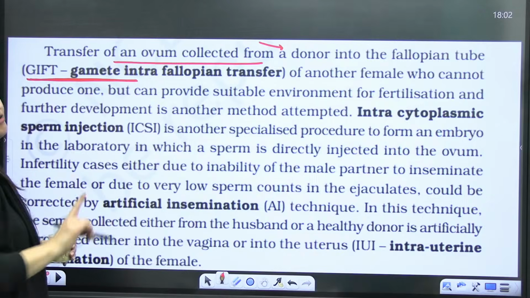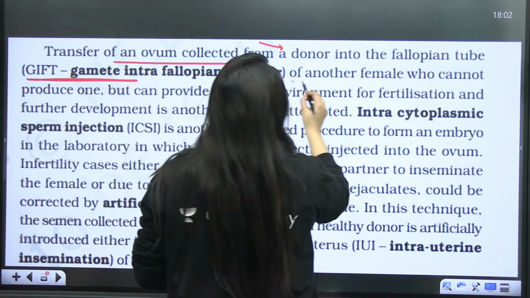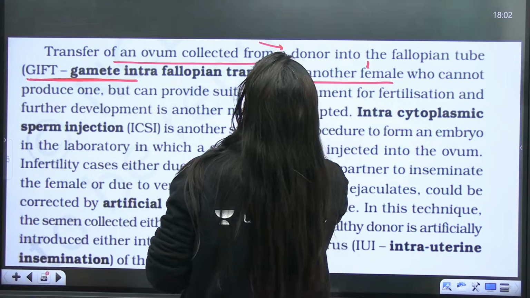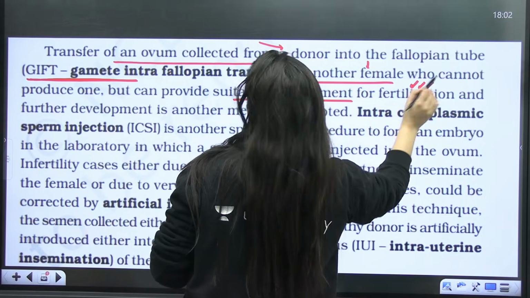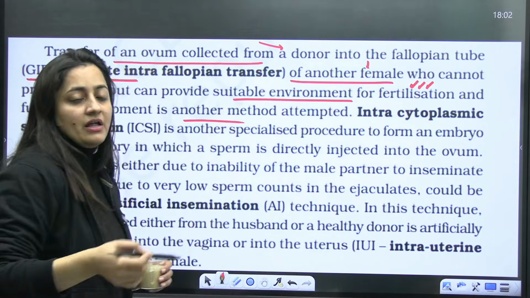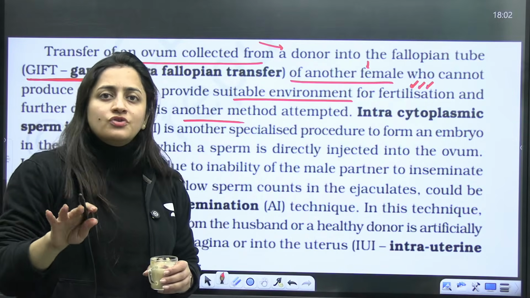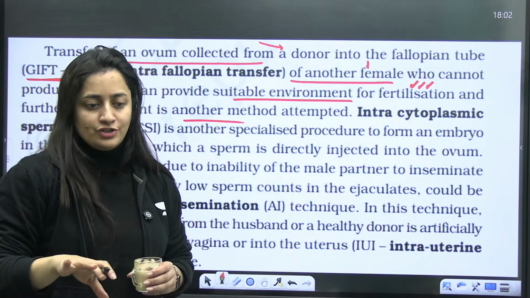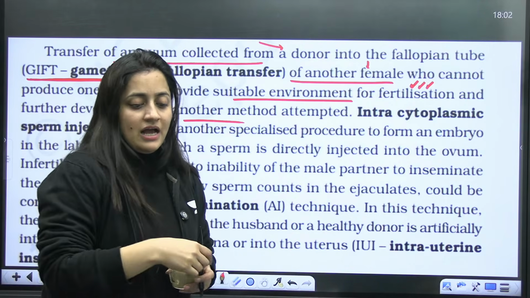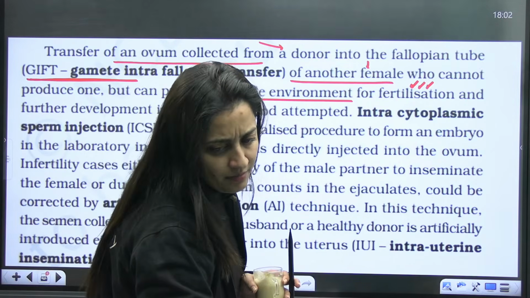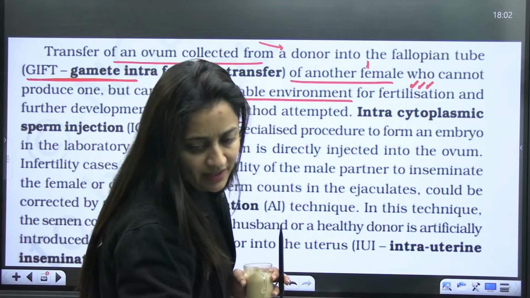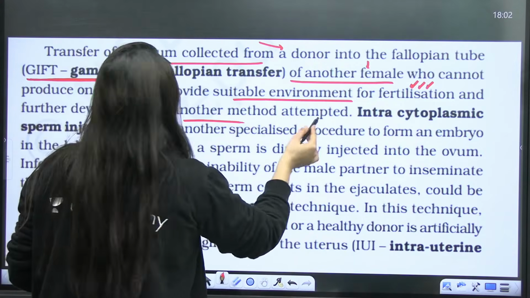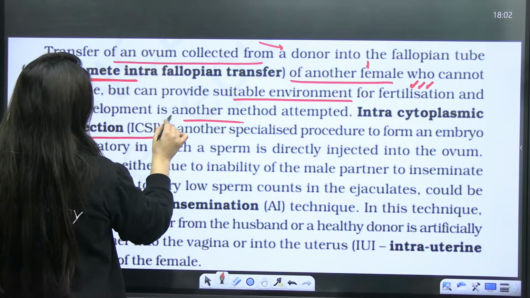So this is gamete intrafallopian transfer, GIFT, of another female who cannot produce one but can provide a suitable environment for fertilization and development. Matlab, a female who can just provide this: her uterus is fine, pregnancy can occur, everything is fine, but the gamete formation is not there. So she can have the gamete from a donor female, that can be a relative or anything like that. Is that clear?